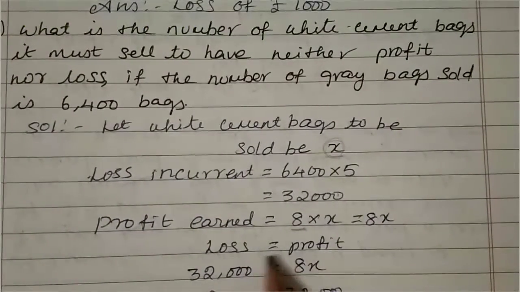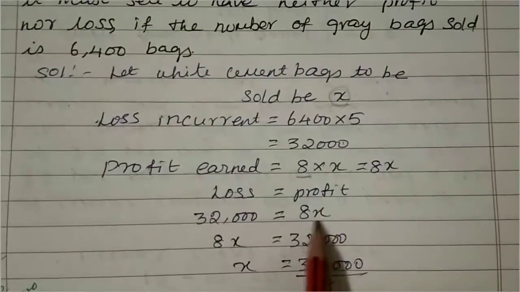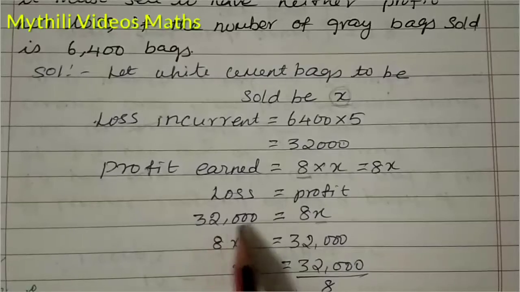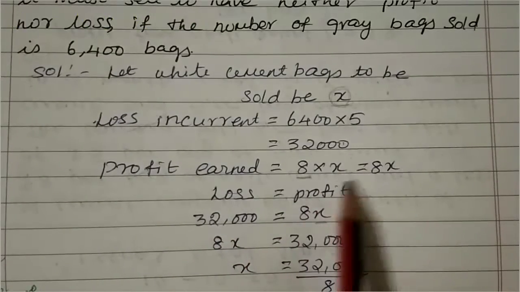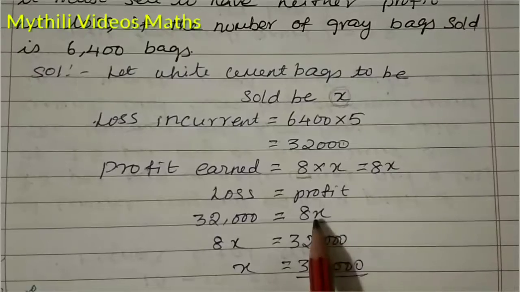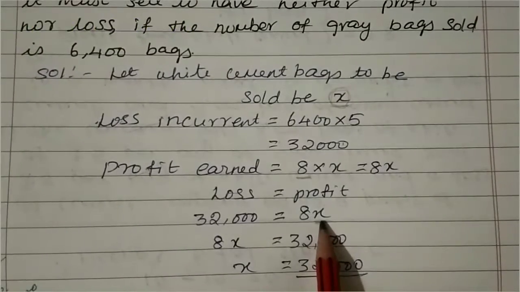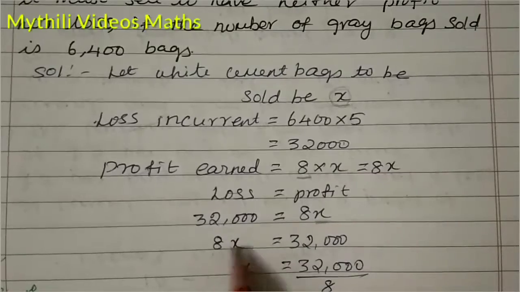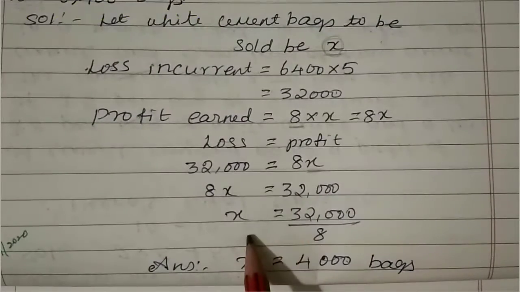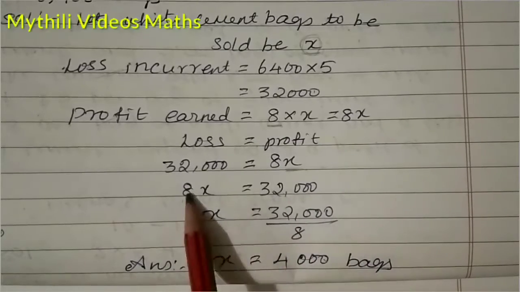So this is your loss, this is your profit. We have to take both as equal, loss equals profit. Then only we can get the X value, right? So here the loss value is 32,000 and the profit value is 8X. So 32,000 equals 8X. Here we need only the X value, so we take that to the left hand side. So 8X equals 32,000. That means we need only X. So X equals 32,000 divided by 8.